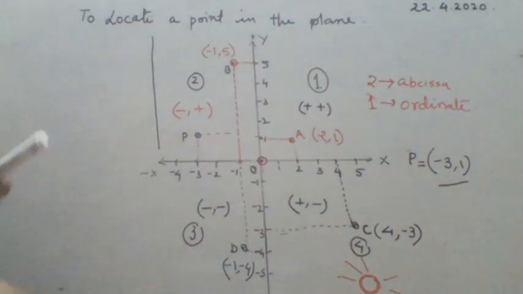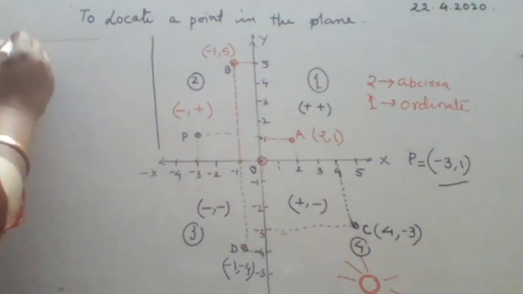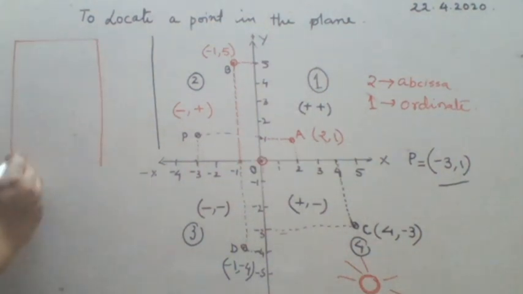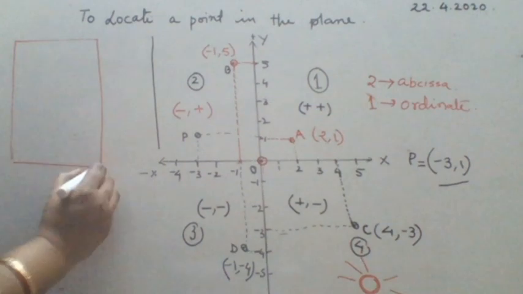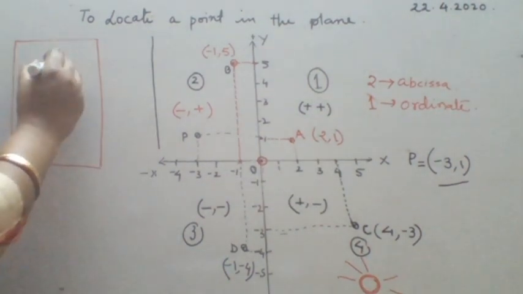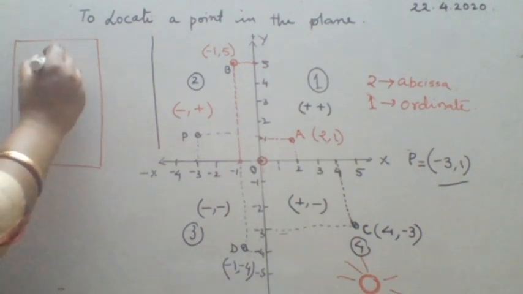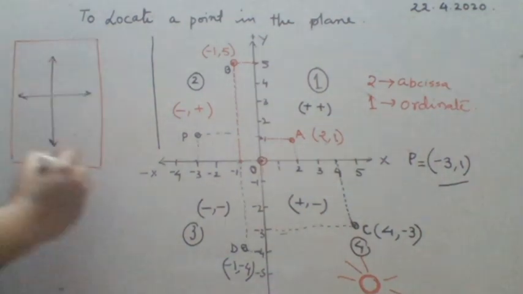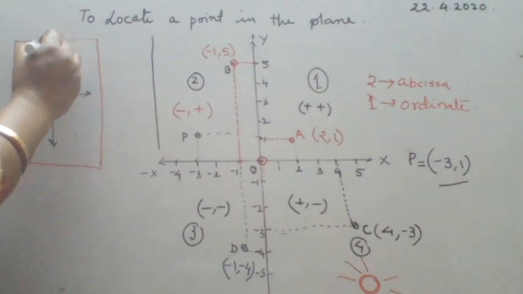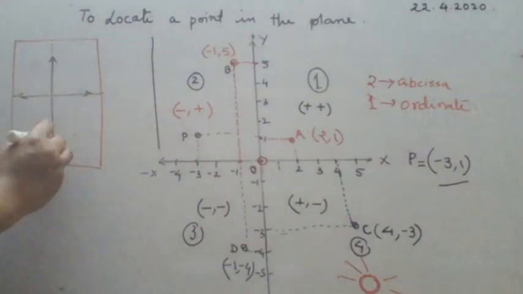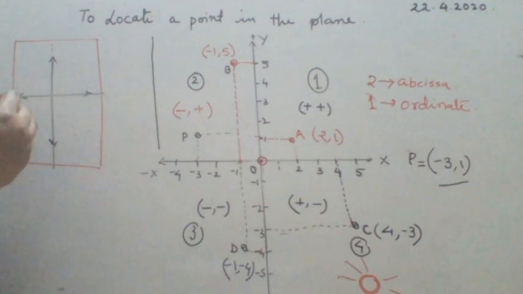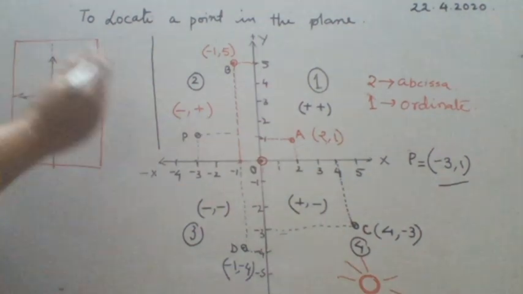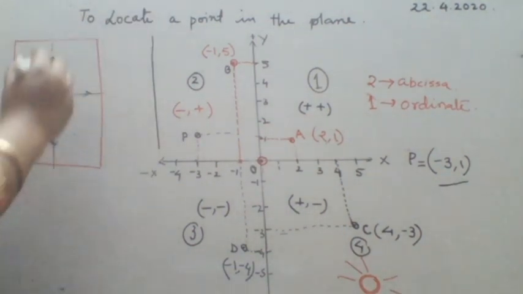Now I am answering your question. See, if you are given a piece of paper, now what you do, if you draw these type of lines, one vertical y-axis, another one x-axis. As soon as you draw these two perpendicular lines, the piece of paper is divided into four parts. You often fold a paper like this. First you fold it in this manner, then another crease. So the four parts are 1, 2, 3 and 4.